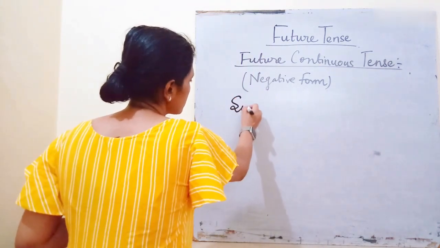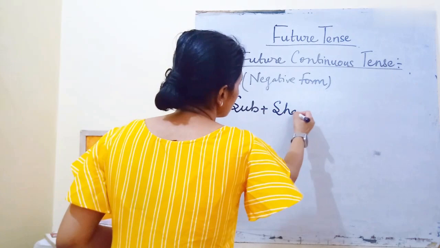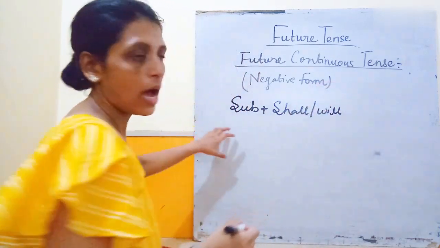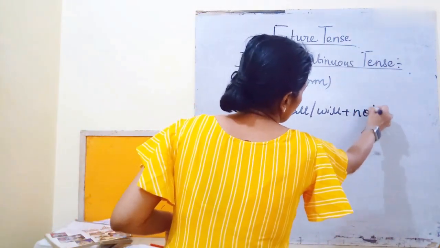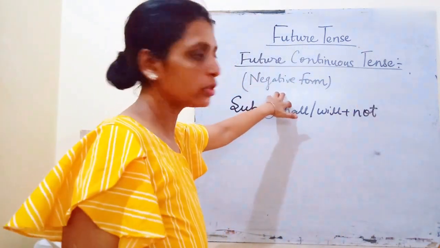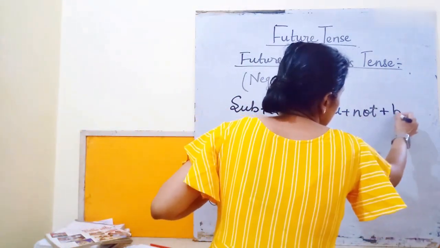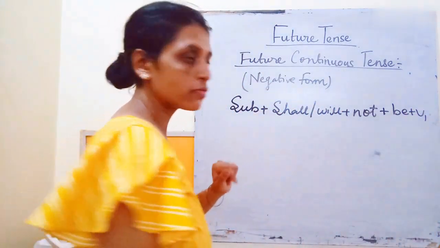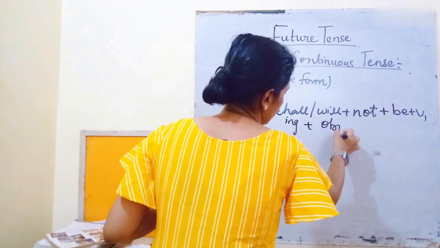That will be subject plus shall or will plus not, because we are forming the negative structure, we have to add not, plus be as it is continuous form. Okay, be plus verb first form plus ing plus object.